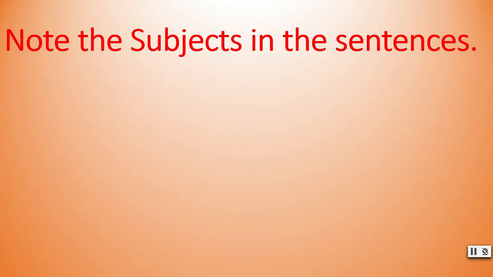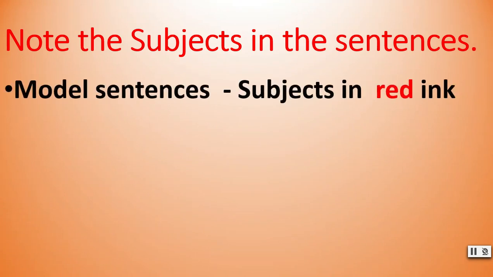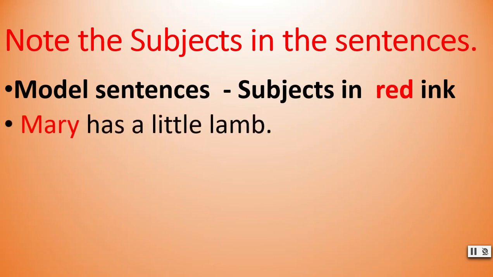Now, for our best understanding, note the subjects in the sentences. You have model sentences here and subjects are in red ink. Note this point, subjects are in red ink. First sentence, Mary has a little lamb.